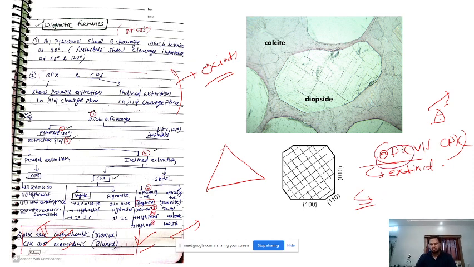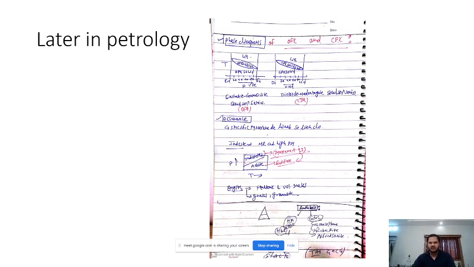O for orthopyroxene is orthorhombic, and the other is monoclinic. And the third is their extinction. So it will be a good 8 marker where you will have this. And there are two other important dimensions of pyroxene: one is the phase diagram and one is occurrence.